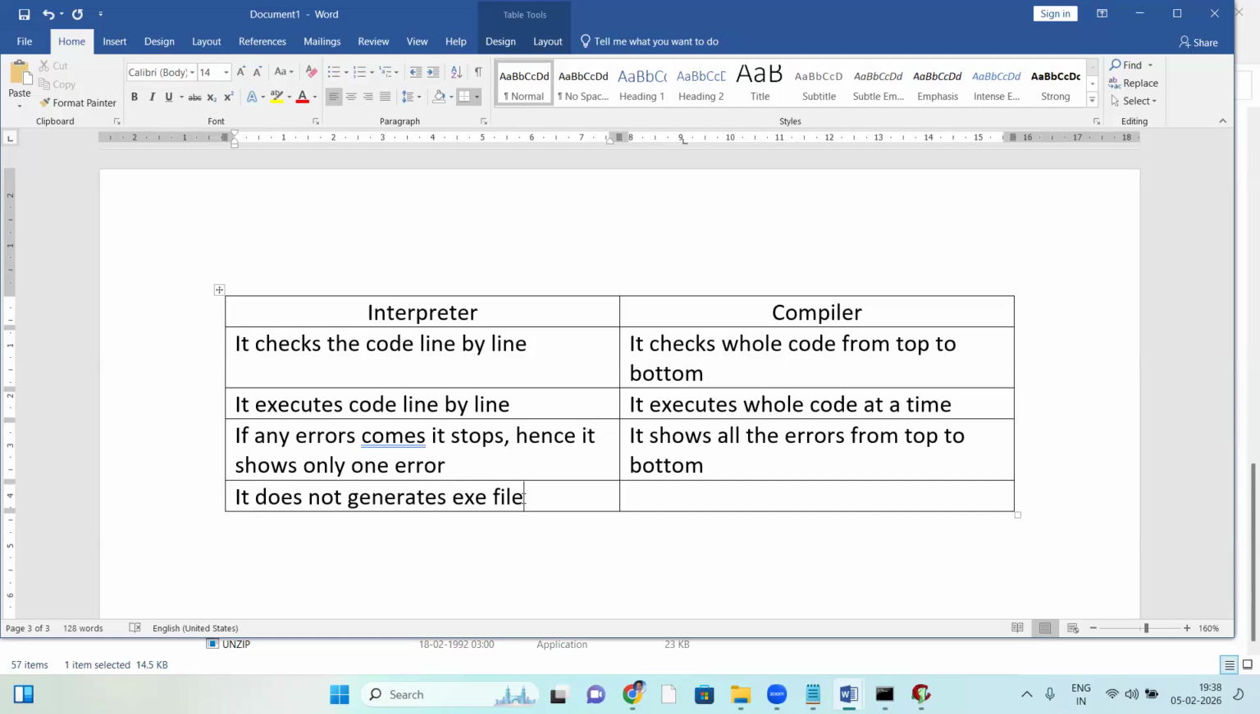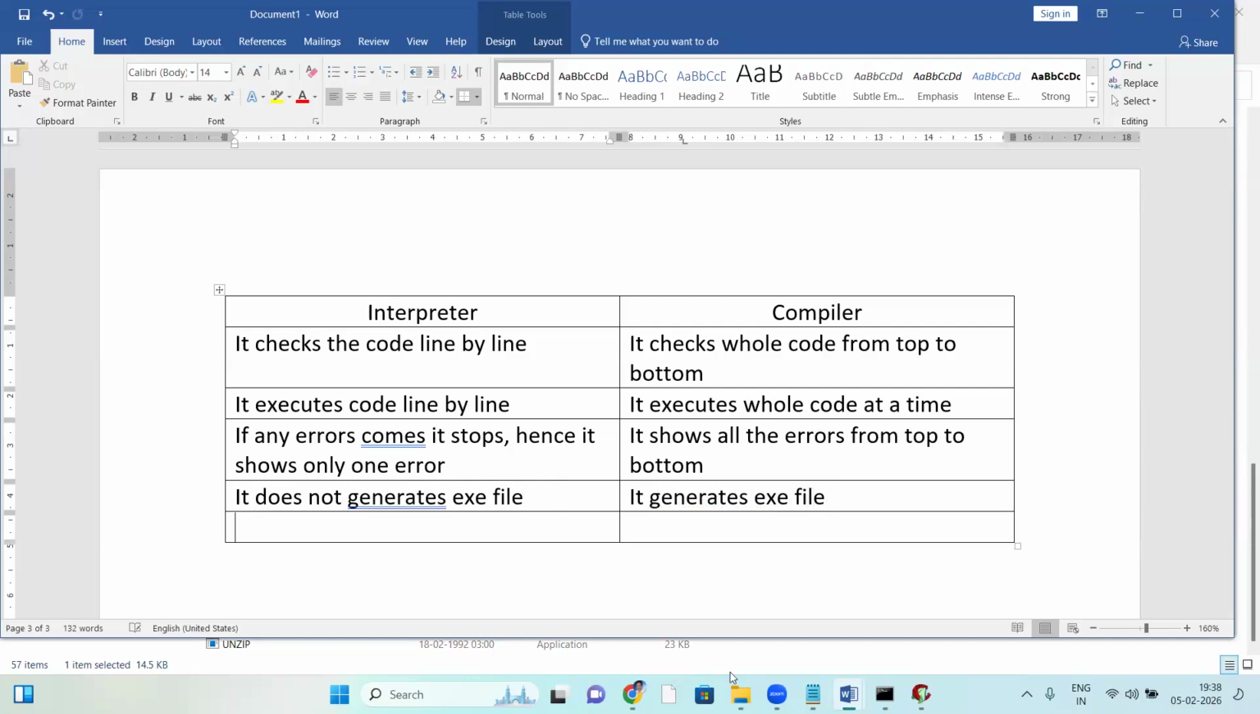So interpreter, it does not generate an exe file. Compiler, it generates an exe file. Okay, it generates an exe file, right?